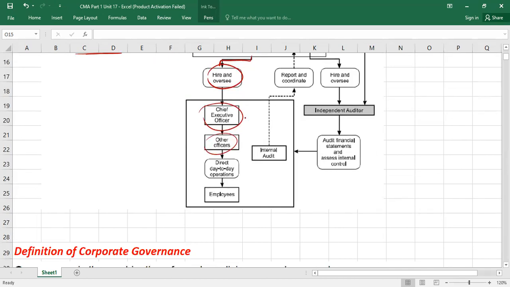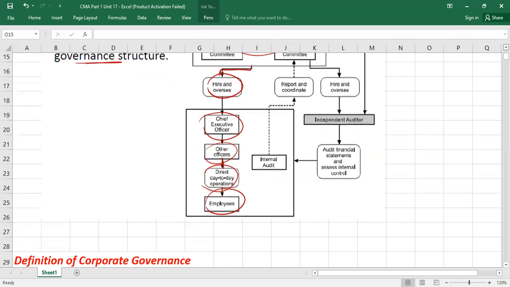The word officer, when we use it, we talk about C-level people: the chief financial officer, chief operational officer, chief executive officer. More usually, the word officer we use for C-level people. Understood? Then obviously, the other officers will direct what? The day-to-day operations of the business, right? Day-to-day operations means the employees.